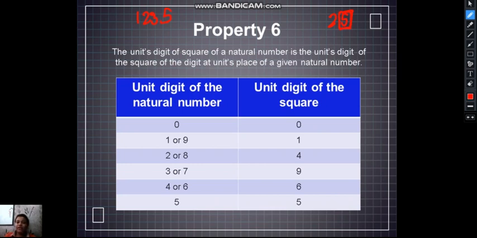You can check with any number. Suppose we take 1234567. What would be in the unit place if we take the square of this number? To check, you just need to multiply the last unit digit of this number, that is 7 into 7 is equal to 49. So the unit digit would be 9 here.